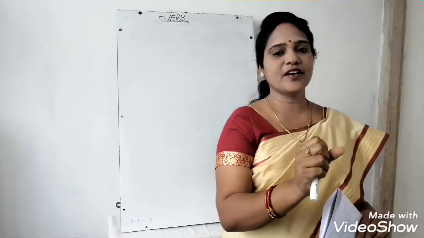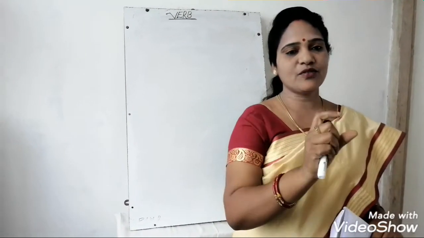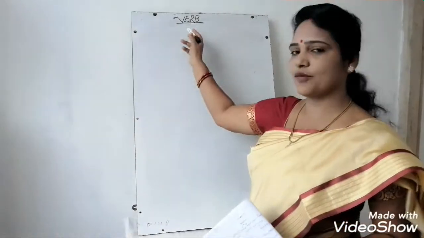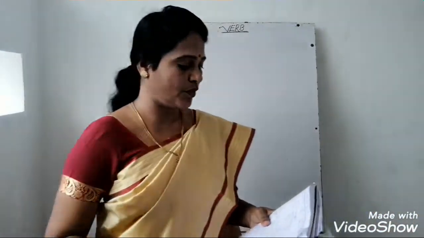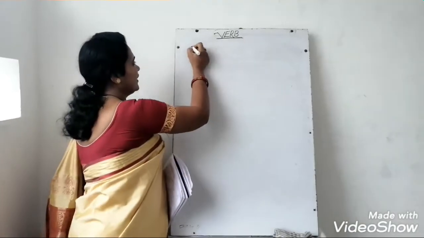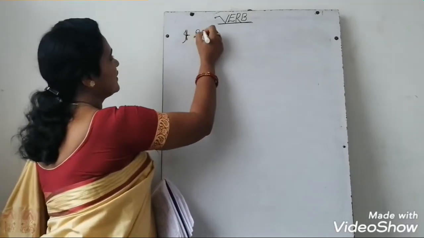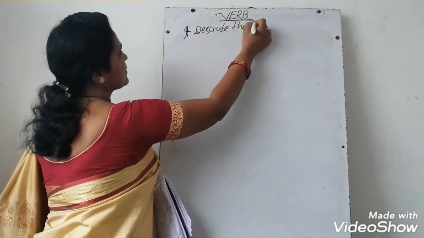Okay, now today we will read what these words are. These words are called the verbs. What is it called? It is called the verbs. So, now we will read what is the verb. Verb describes the action. What is the verb? It describes the action.